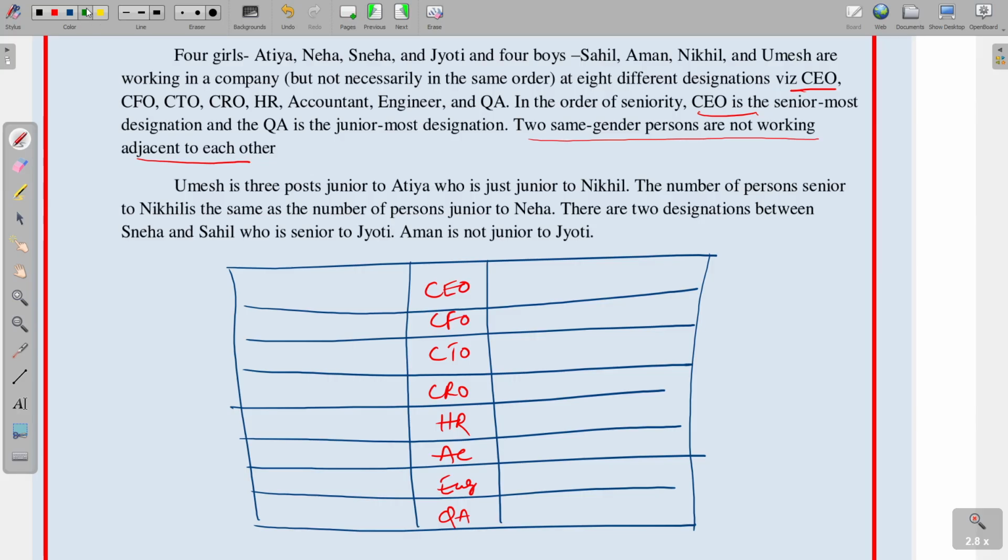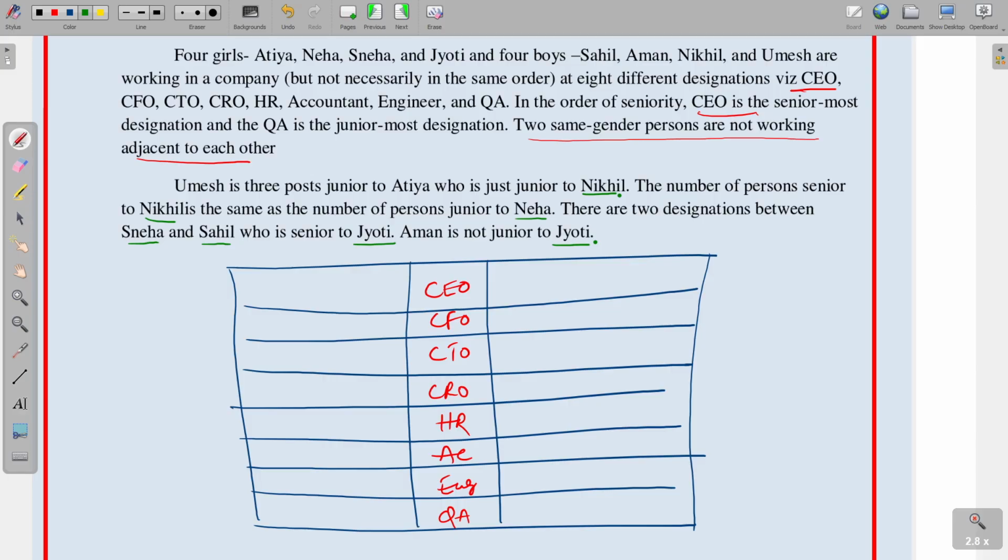Umesh is 3 positions junior to Atiya, who is just junior to Nikhil. Atiya is just junior to Nikhil. The number of persons senior to Nikhil is the same as the number of persons junior to Neha. There are 2 designations between Sneha and Sahil, who is senior to Jyoti. Aman is not junior to Jyoti. So there is no direct statement here. We will try possibilities.